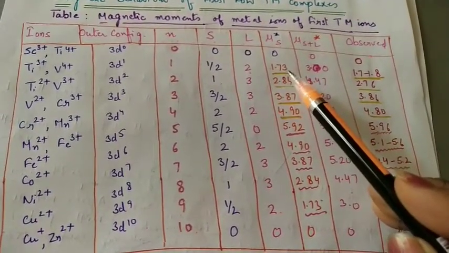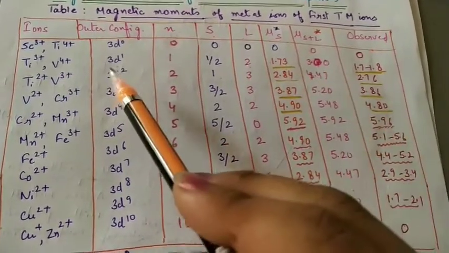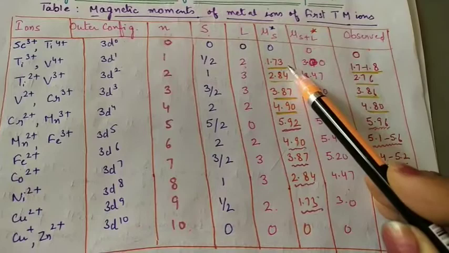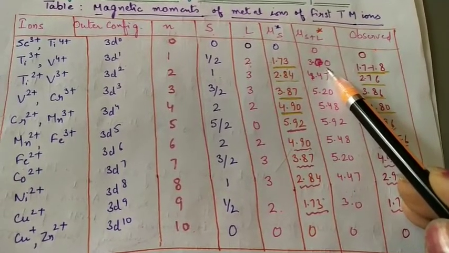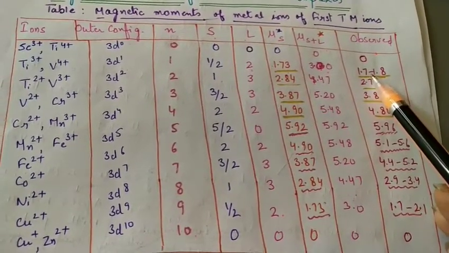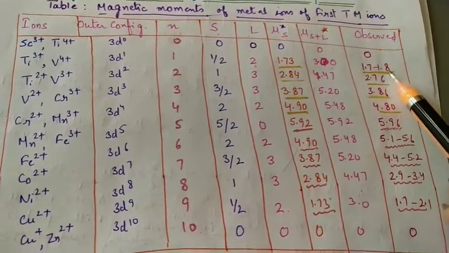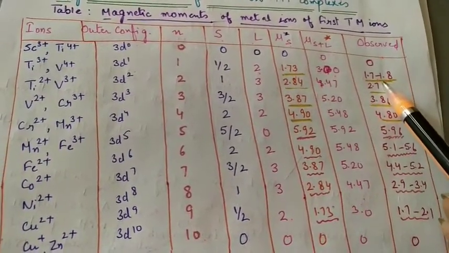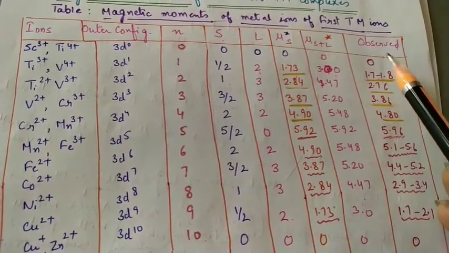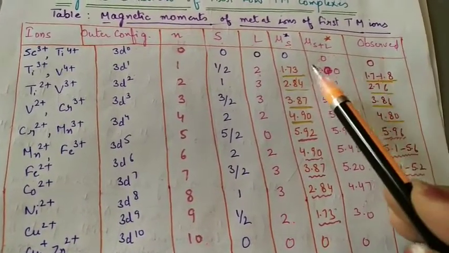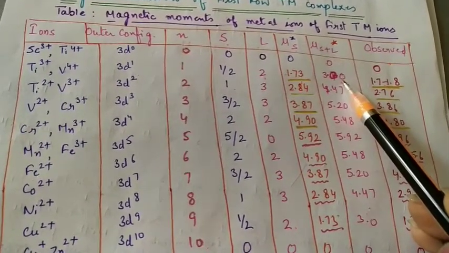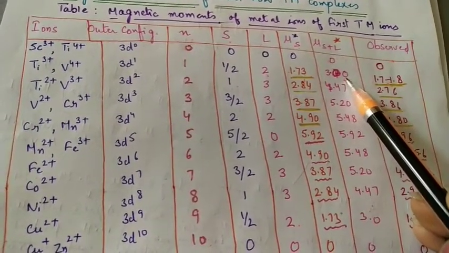Now it is observed that for d1, the spin only value is 1.73, the orbital contribution value is 3, but the observed is 1.7 to 1.8. So this value is close to the spin only value. So in the d1 system the observed value is close to the spin only value. That means there is no orbital contribution to this configuration.